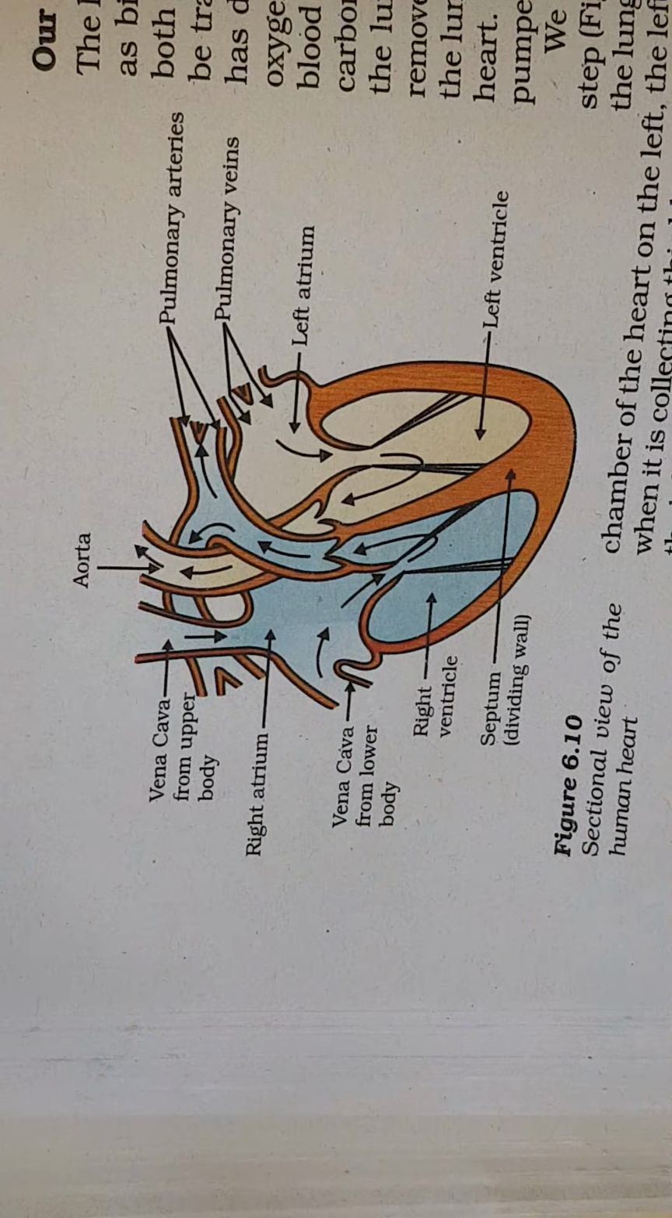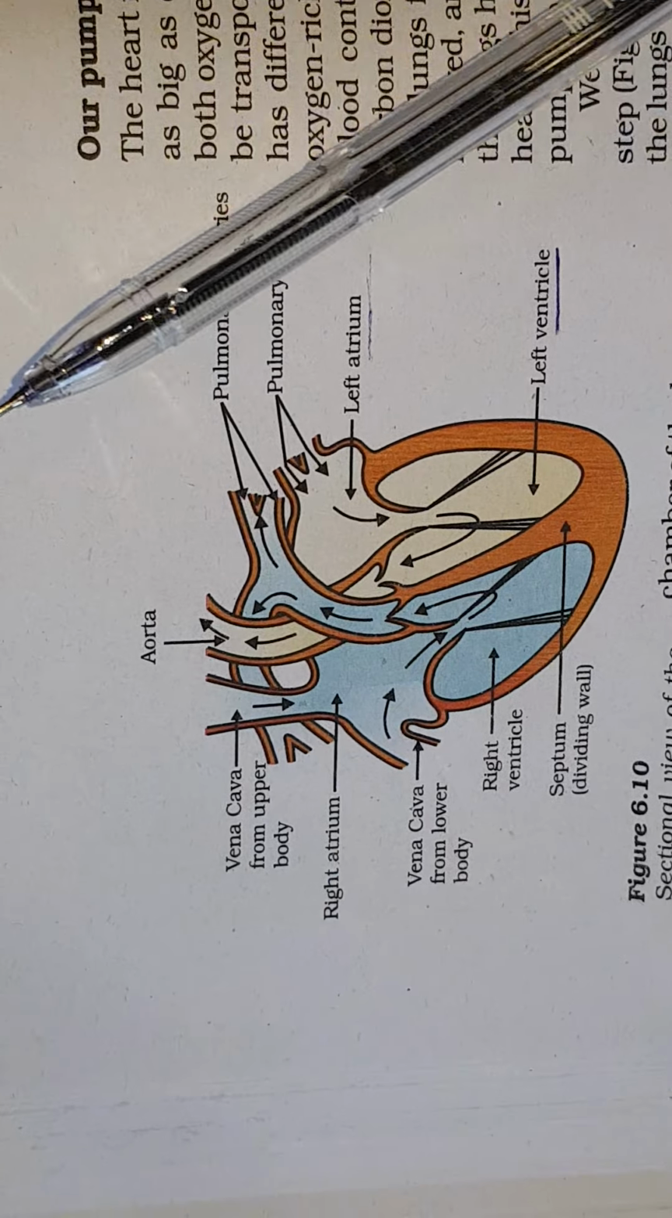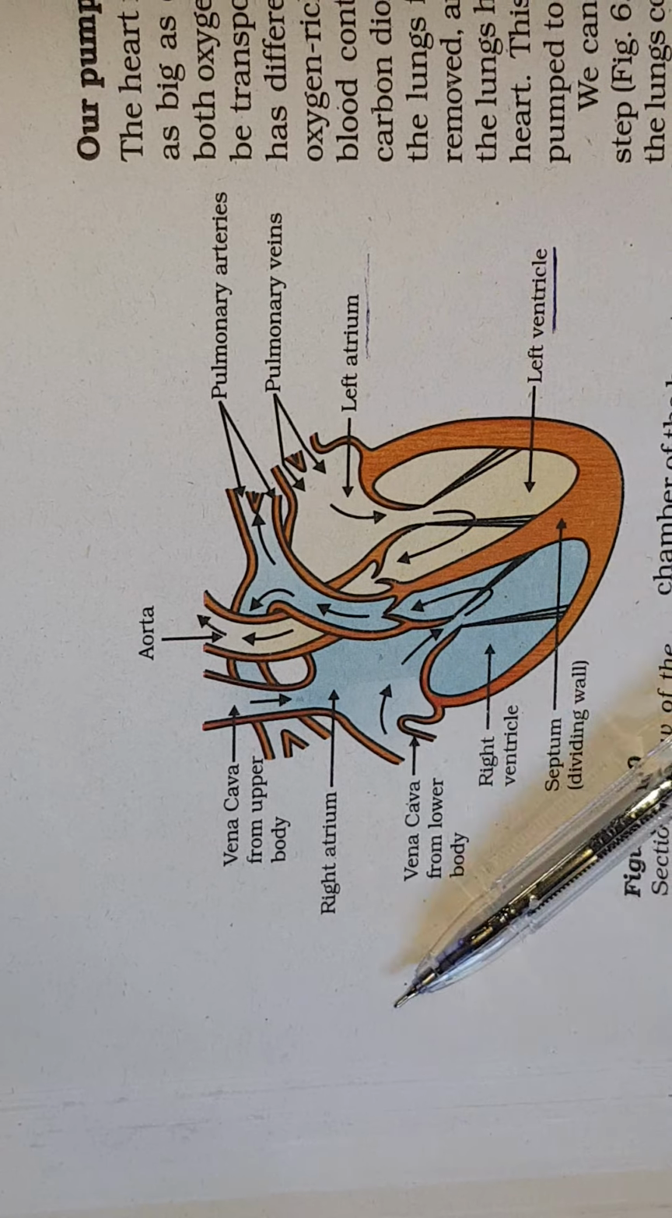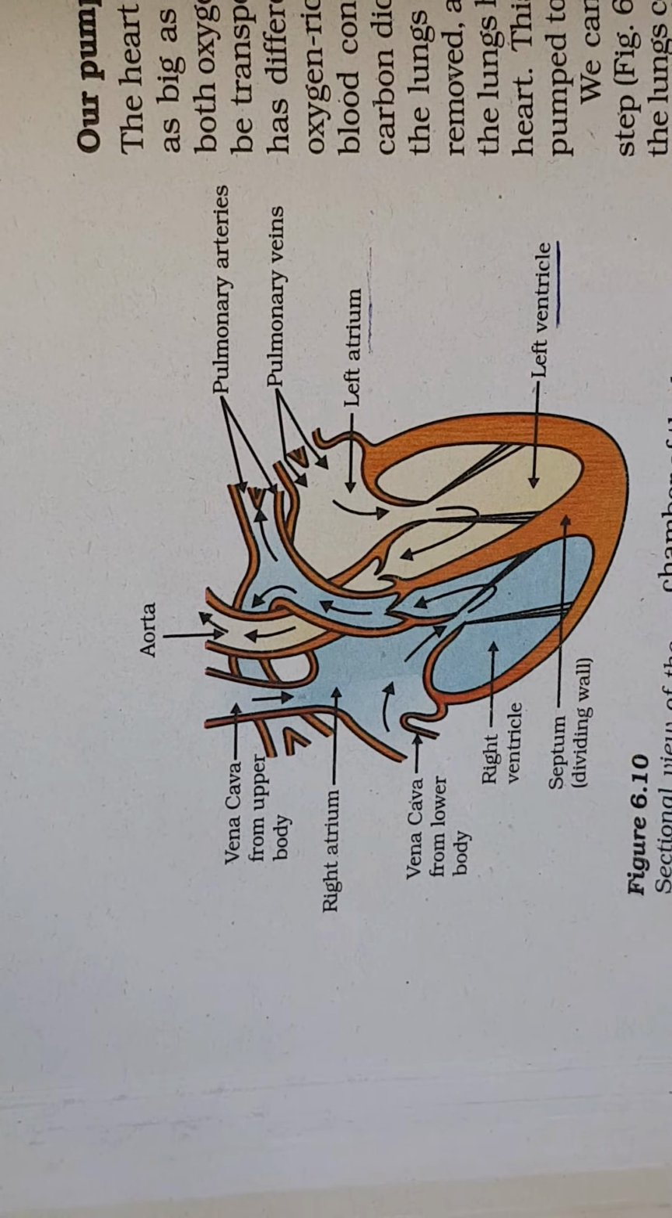Then the human heart is a 4-chambered heart. In the broader part, the 2 chambers are called atrium, as you can see. And downwards towards the conical part, it is ventricle. Now the left side is called left atrium and left ventricle. On the right side, it is called right atrium and right ventricle.